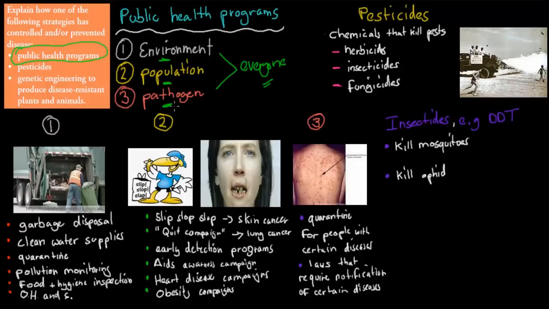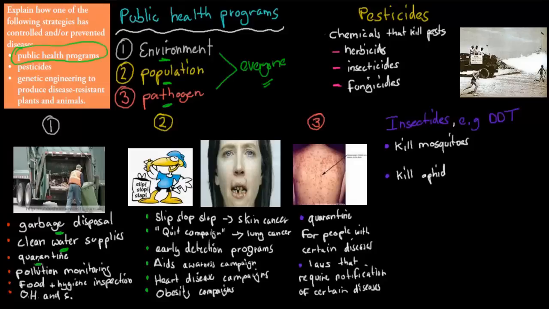For the environment, it refers to trying to keep the environment clean to make sure we can prevent disease that way. So, for example, we have garbage disposal. That's something that we give to everyone, and that makes sure that the garbage is removed, and it allows us to make sure that if there's maybe a pathogen in your garbage, that pathogen is removed when the garbage is being disposed of. We also have clean water supplies in all our major cities, and generally in most of Australia, and that allows us to make sure our water is clean, and that means everyone is prevented from becoming sick because we've got clean water, there's no pathogens inside.